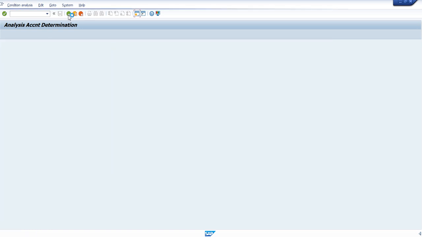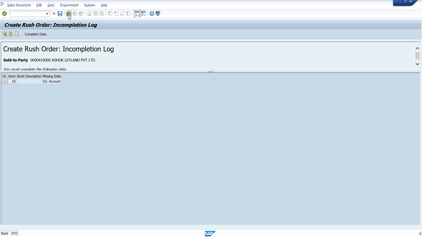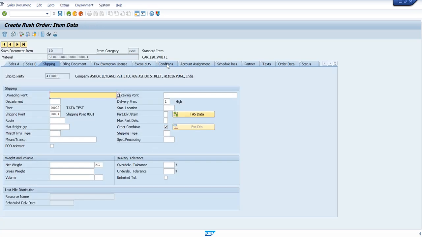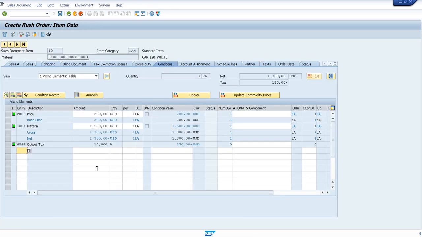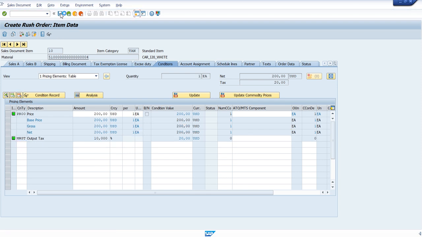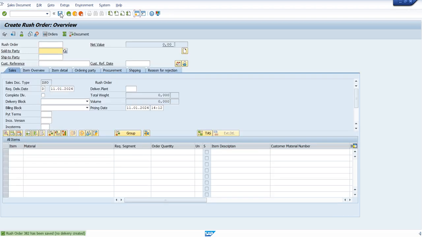I think there is some problem with the pricing procedure. Just a minute, let me check that. Go to the condition and check the procedure over here. There are two different prices out there. Let me try to delete this and try to save it. Okay, it's perfect.